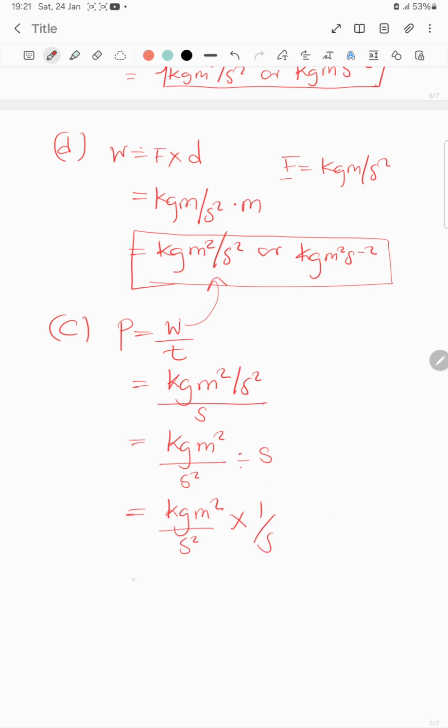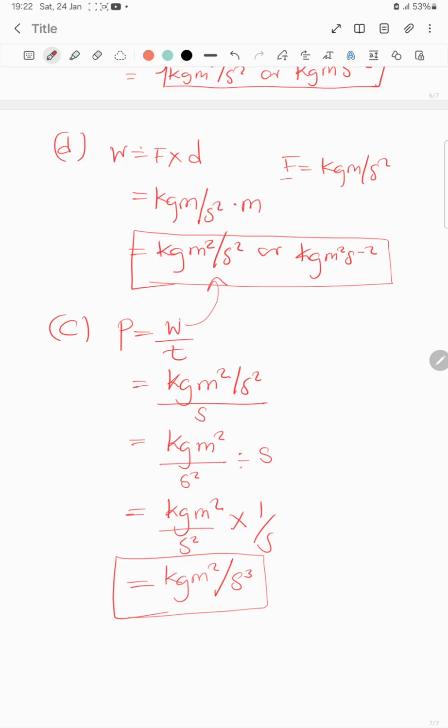If I multiply this on top, it is going to be kg m squared over s times s squared, that is, s cubed. So that is the answer there.